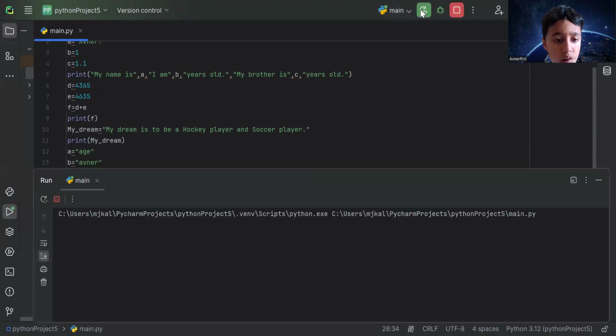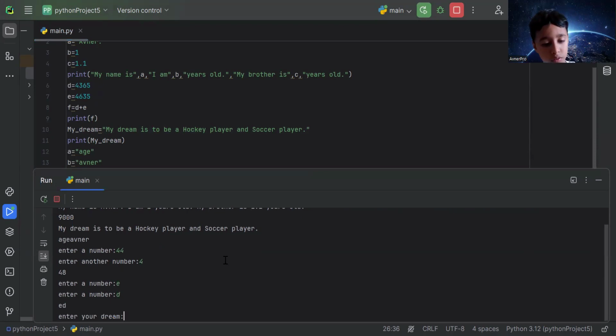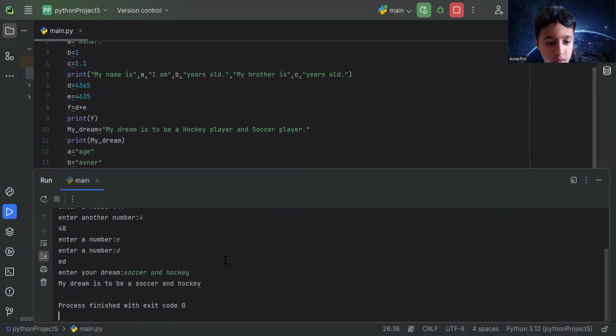Run. Okay, enter your dream. Soccer and hockey. Enter. My dream is to be a soccer and hockey. I know that doesn't make sense.